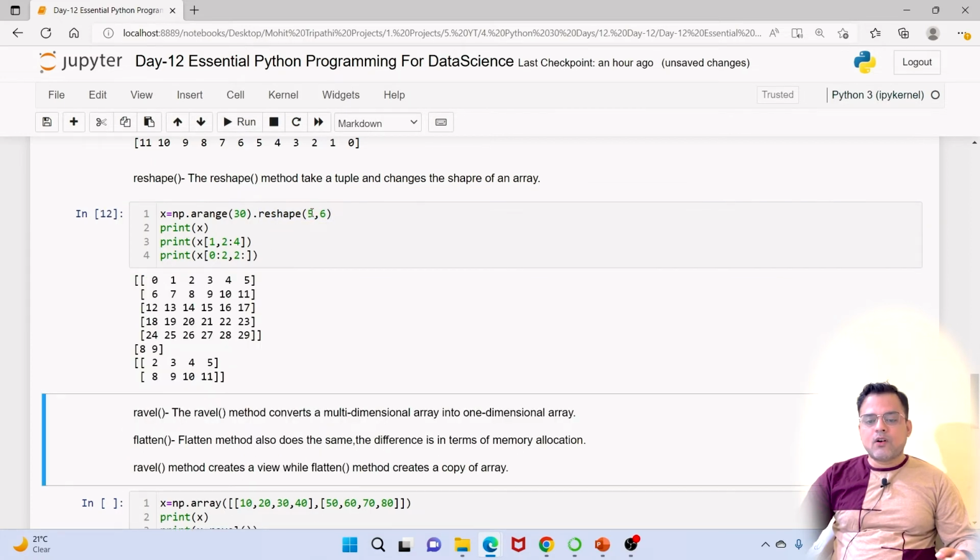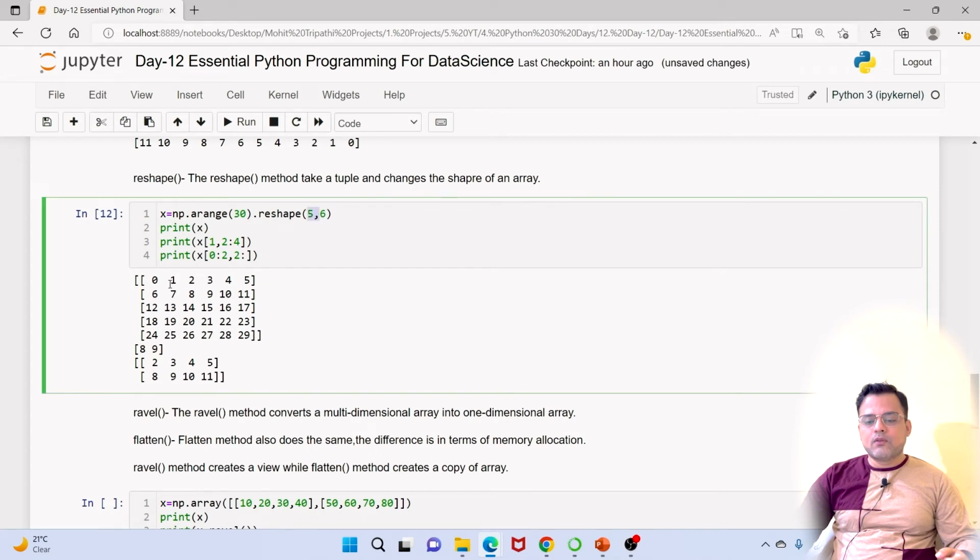So here 5,6 means 5 rows and 6 columns. But make sure the number you are passing in arange is equal to the multiplication of the tuple you are passing in the reshape, because it is reshaping the same amount of elements. So 5 into 6 will be 30, and we are printing the value of x.